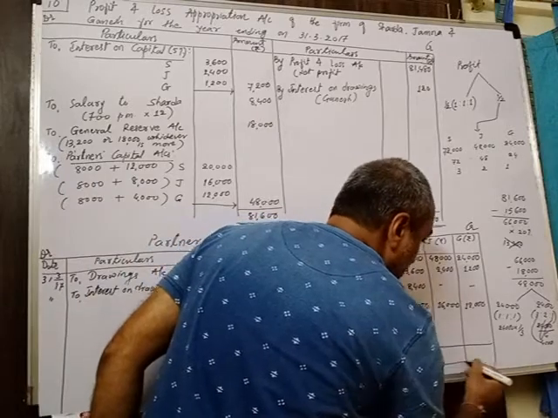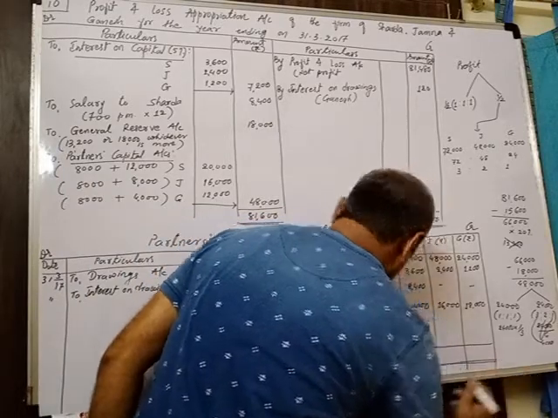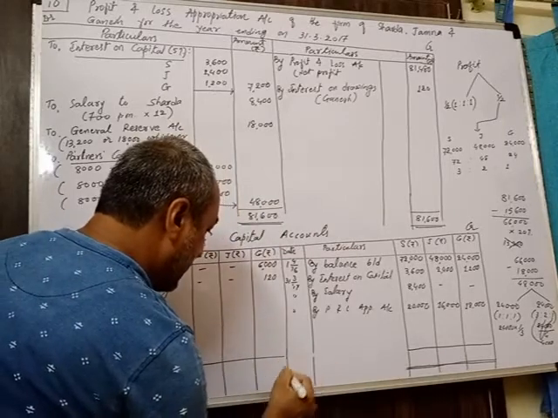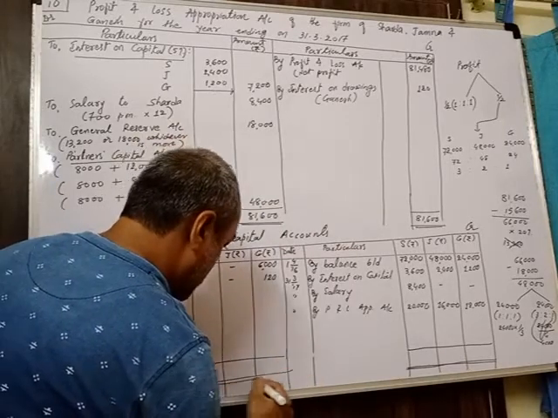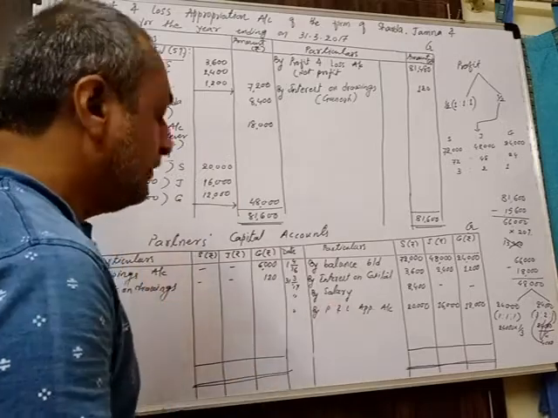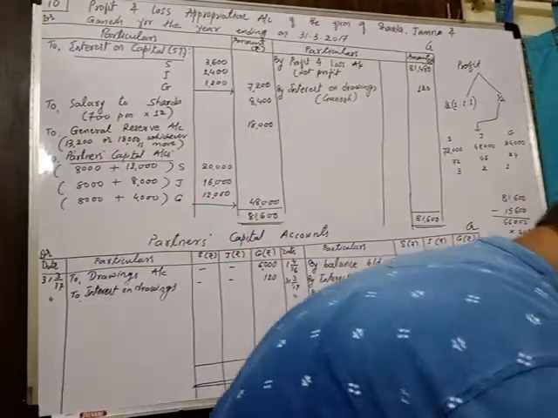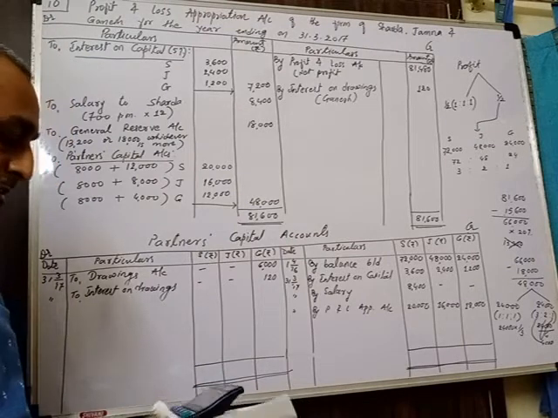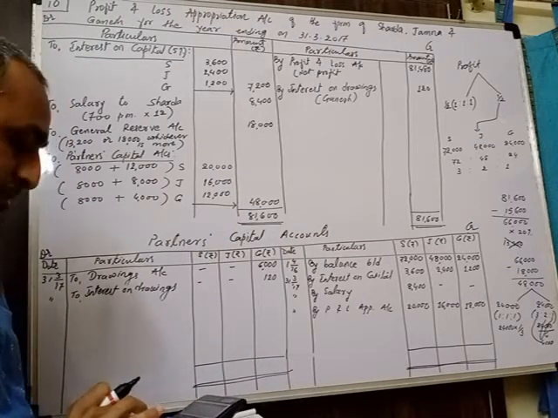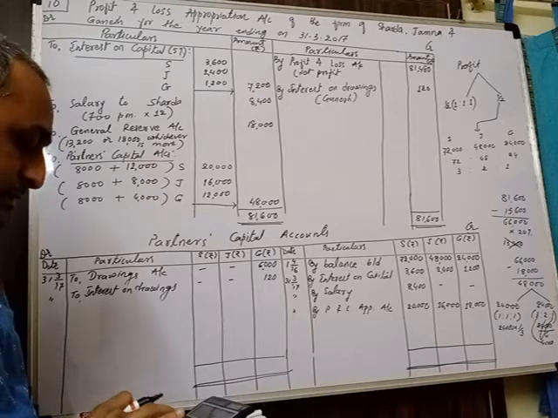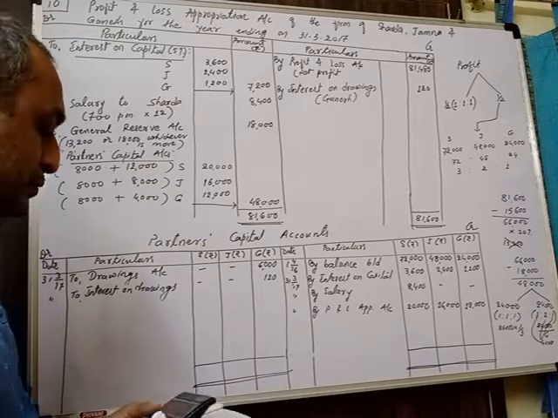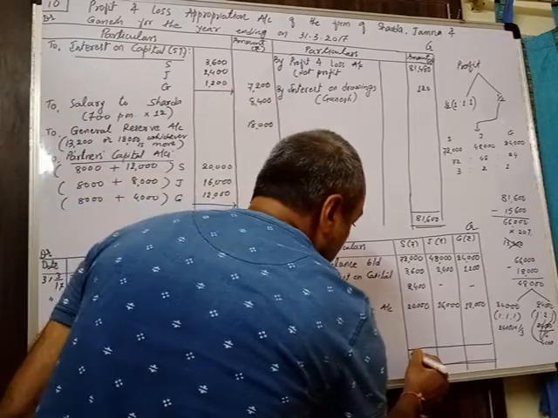Last thing. We will find out the total and the difference will be recorded over here in the capital accounts. For the first partner, we will find out the total and accordingly record the difference also. The first partner total is 72,000 plus 3,600 plus 8,400 plus 20,000, which comes to 1,04,000.